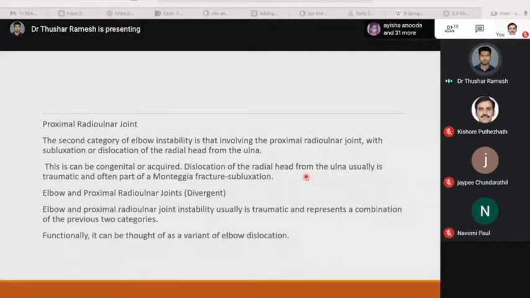Elbow and the proximal radio-ulnar joint instability can be considered as a divergent type of articulation instability. It usually is traumatic and represents a combination of the 2 previous categories. Functionally, it can be thought of as a variant of elbow dislocation.